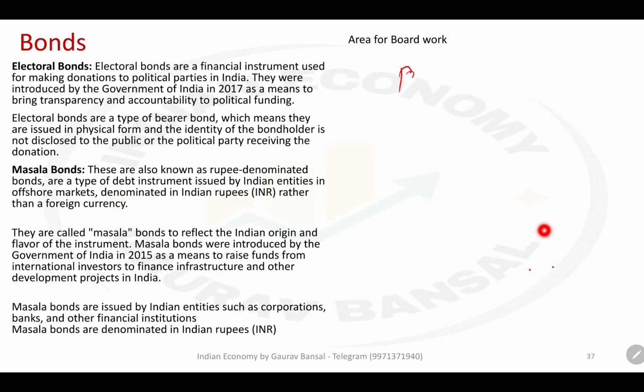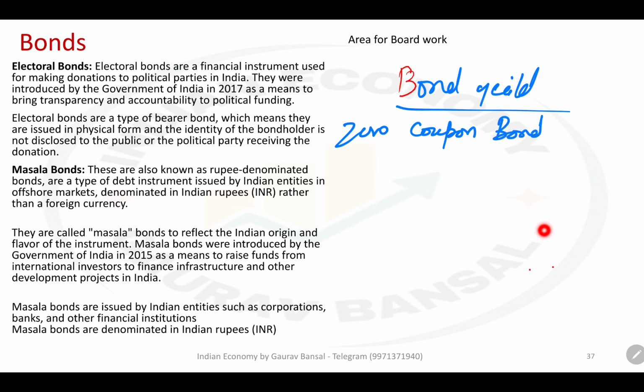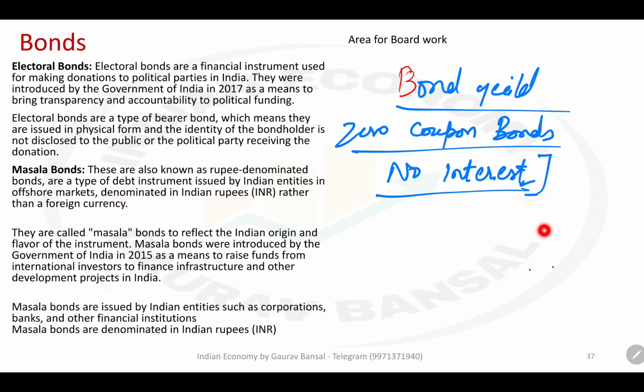Next is bond yield. Now, what is bond yield? Basically, on zero coupon bonds, interest is not paid. So how can anybody identify how much they are going to get? Because that doesn't mean the person who is going to buy the bond is not going to earn.